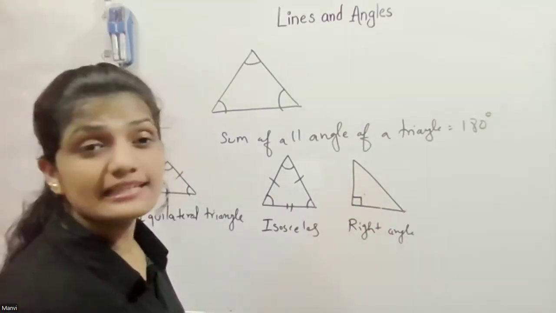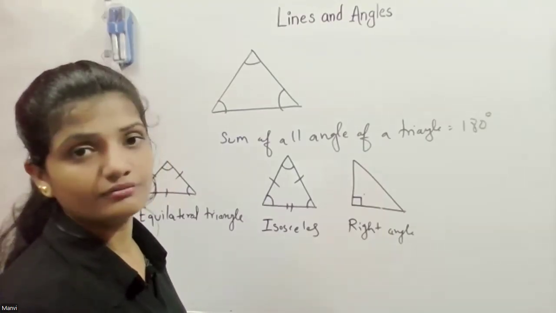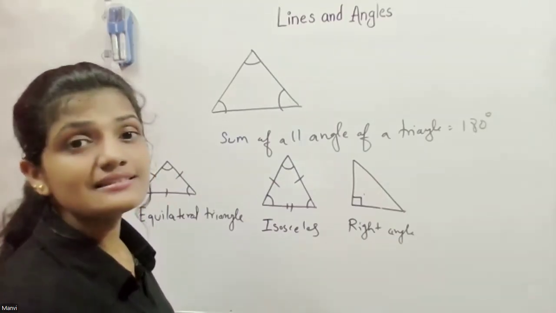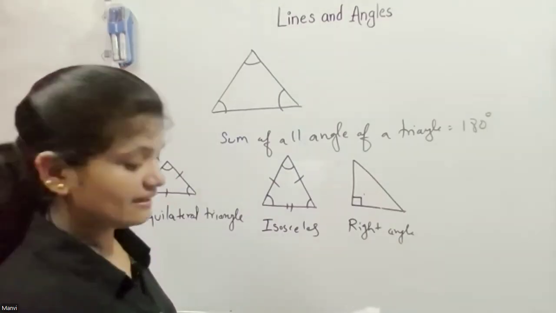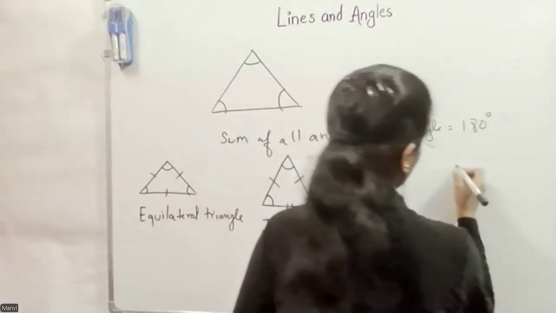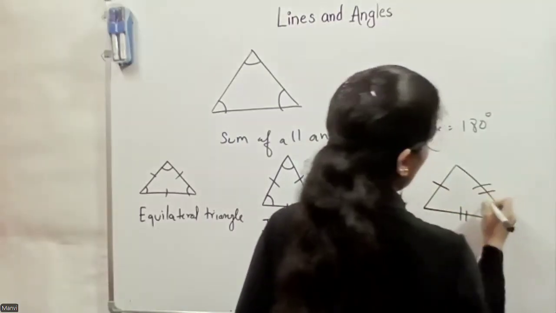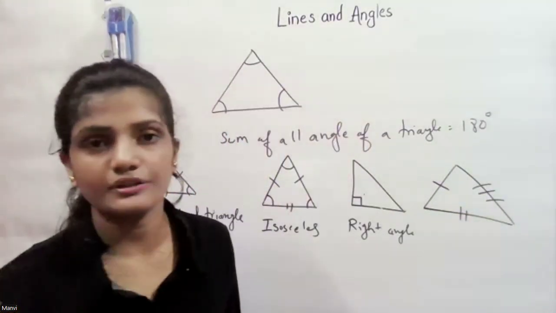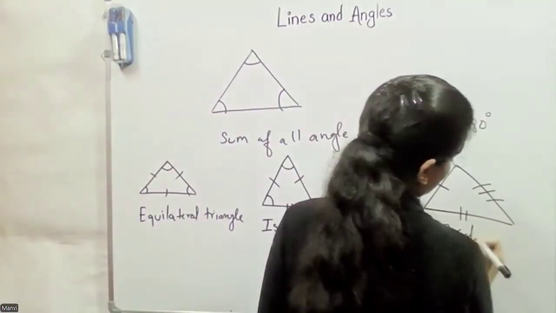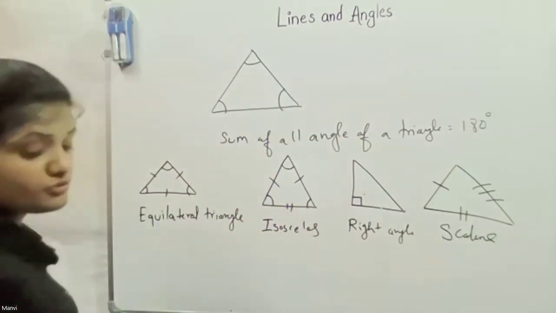And one more is the scalene triangle, where all angles and all sides are different. This, that, and those, all 3 are different. That we call a scalene triangle. So these are the different types of triangle.